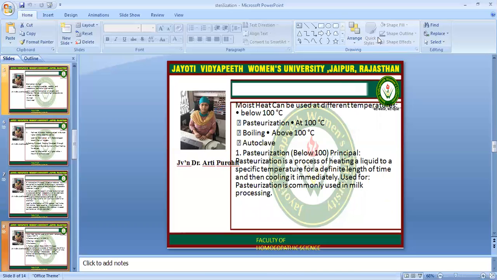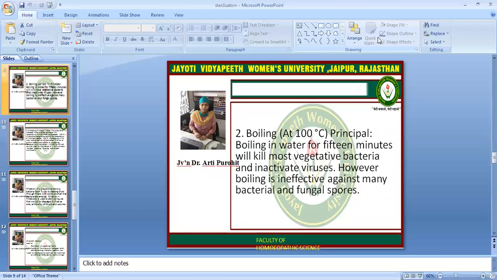Now we will talk about moist heat sterilization. It can be used at different temperatures, that is below 100, above 100, and autoclaving. Below 100 is pasteurization, above 100 is boiling, and then the autoclave. The pasteurization or below 100 principle is a process of heating a liquid to a specific temperature for a definite length of time and then cooling it immediately. Pasteurization is commonly used in milk processing.